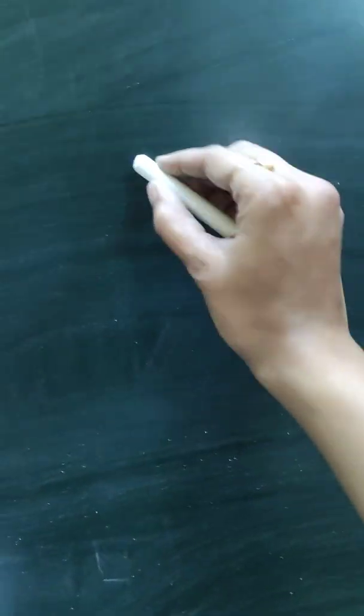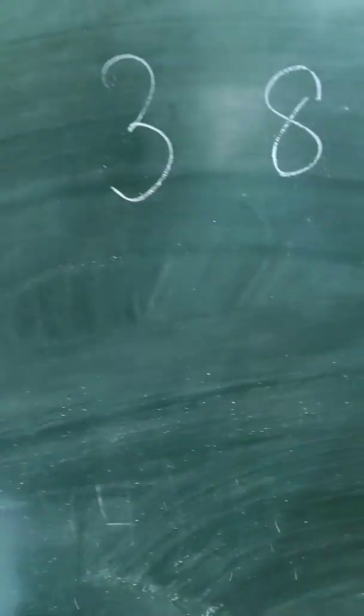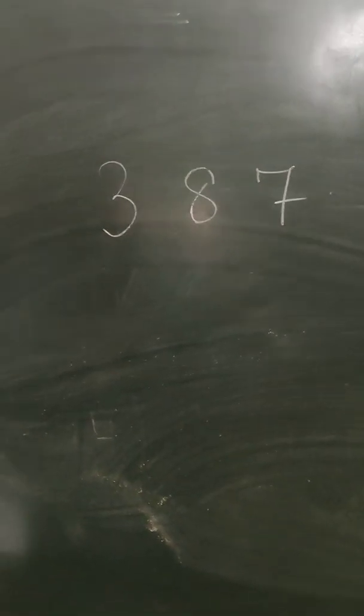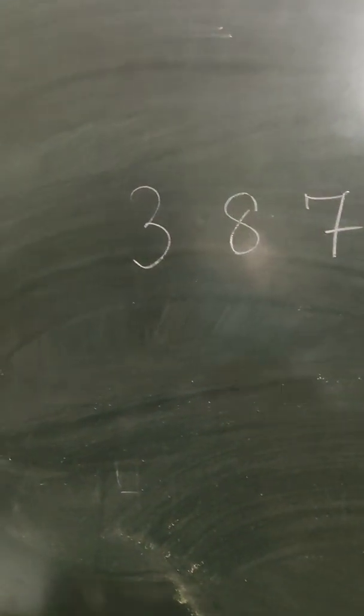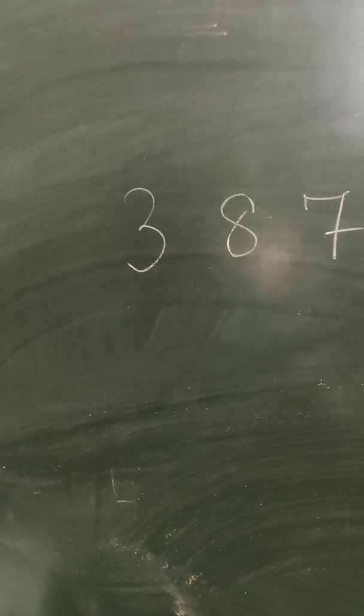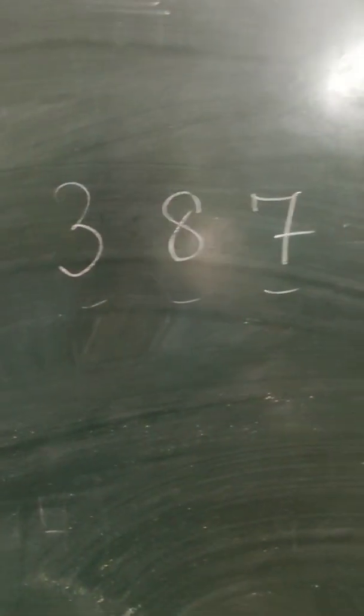But how to do that? Let's see. For example, you have been given the digits 3, 8, 7. These are the 3 digits that you have been given. Now, in this case, you have to prepare the greatest and the smallest number by using any one digit, that too twice. Any one digit out of the 3, and that too twice. Now in this case, what do I do?